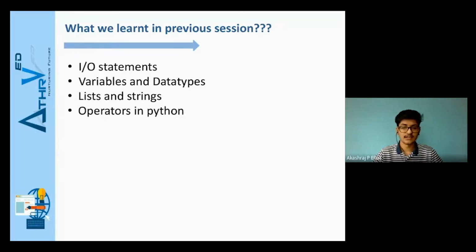Then we got to know about lists and strings. In lists, how to declare a list and some operations such as append and insert, and the same with strings. We also saw some examples for lists and strings. And finally, operators in Python: arithmetic operators, logical operators, and relational operators. All these things we'll be using in today's session as well.